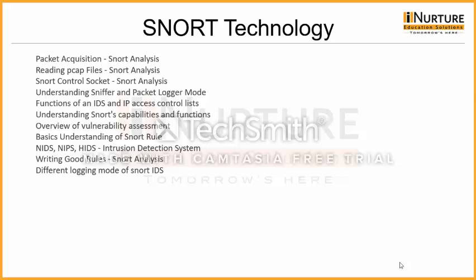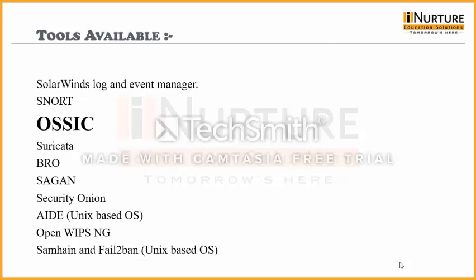I already explained IDS and HIDS. The rest of the things which remain undiscussed will be covered in the practical demonstration in part 2 and part 3.